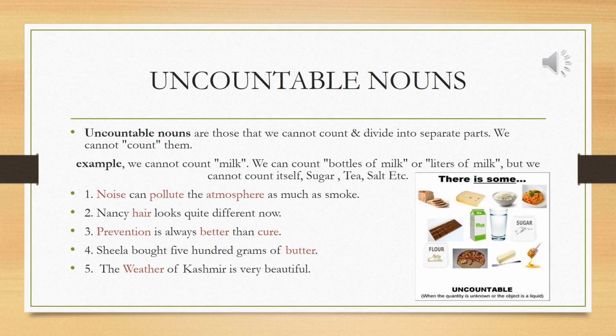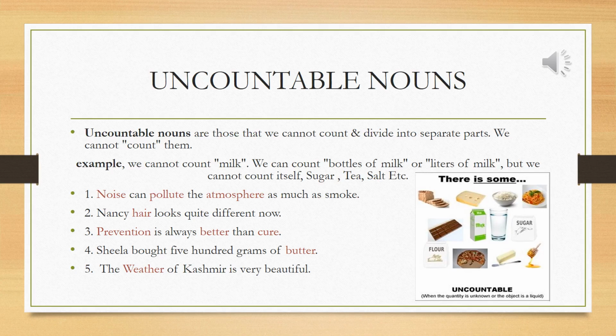Let's discuss the second definition, uncountable nouns. Uncountable nouns are those that we cannot count and divide into separate parts. Examples are sugar, tea, salt, etc. So we cannot count the bottles of milk or litres of milk. That is an uncountable noun.